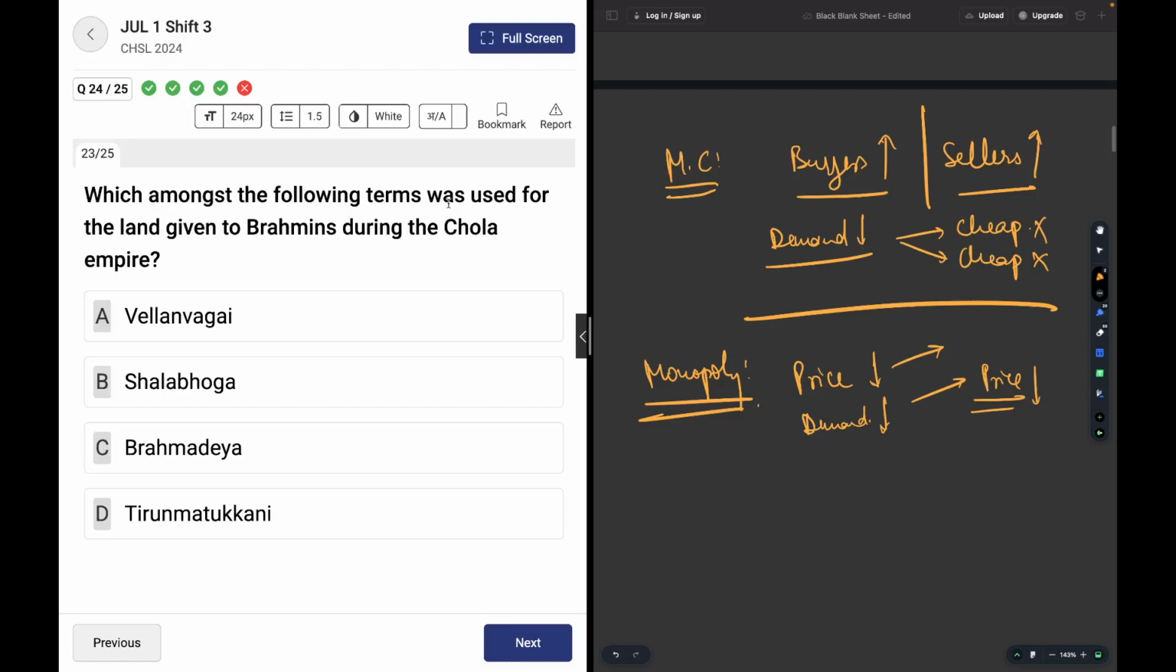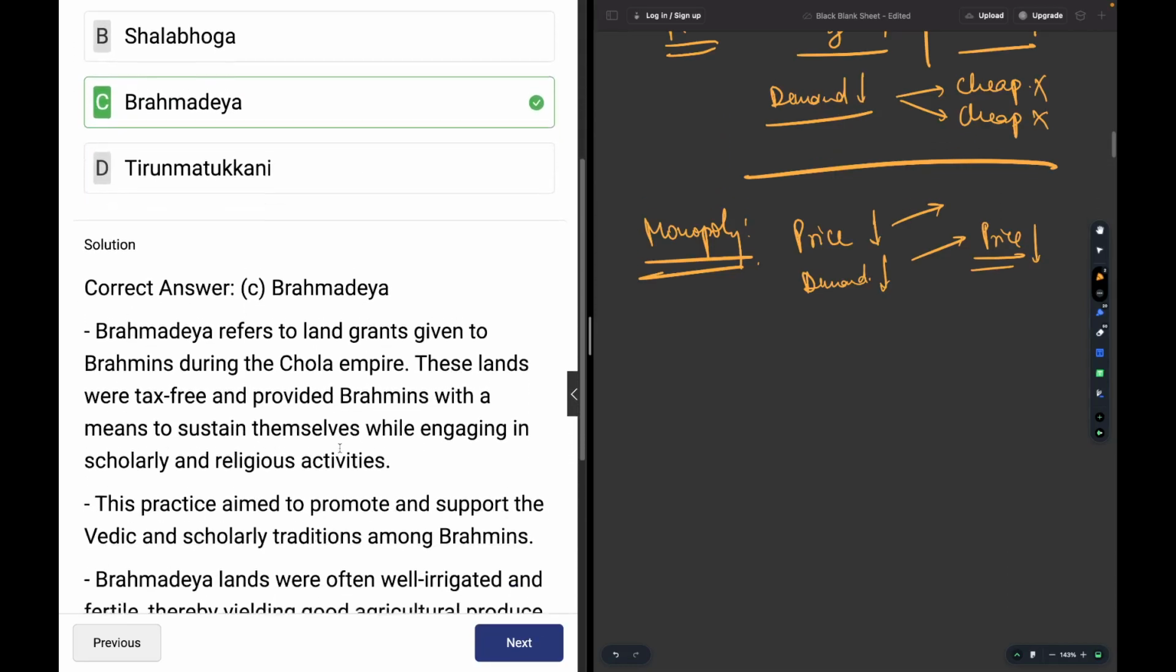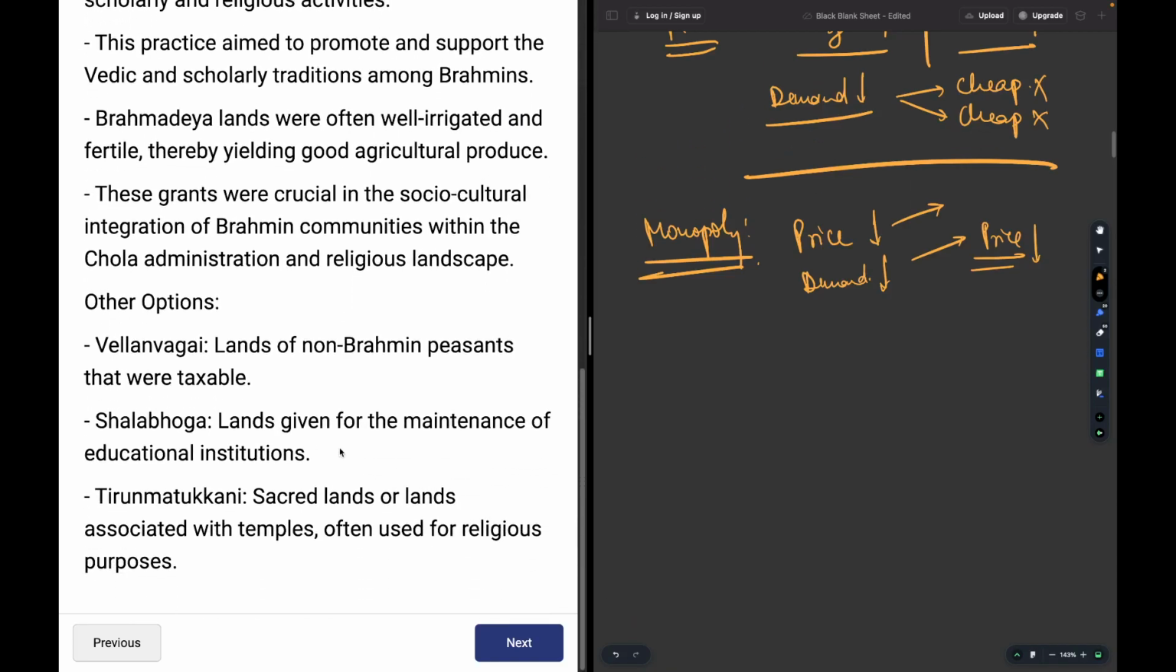Which amongst the following terms was used for the land given to Brahmins during Chola Empire? Okay, the land given to Brahmins was called Brahmadeya, and the description of all other types of lands is given over here. Vellanvagai, lands for non-Brahmins that were taxable. Shalabhoga, lands for the maintenance of educational institutions, and Tirunamattukani. Tirunamattukani were the lands given for religious purposes.